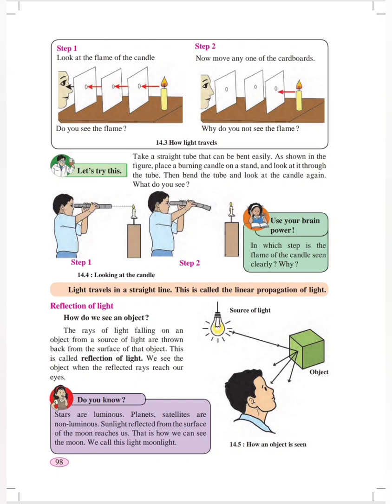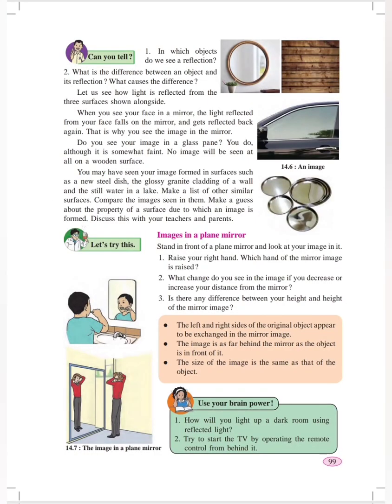Throughout this lesson, we have discussed first about luminous objects and non-luminous objects. Luminous objects are the objects which emit light. For example, the sun or a candle or a bulb, these are all luminous objects. And a table or a cup or a glass, these are not emitting light. So that is why they are called non-luminous objects. The artificial sources of light are the substances or objects which are made by man to emit light. For example, a torch. A torch is an artificial source of light.